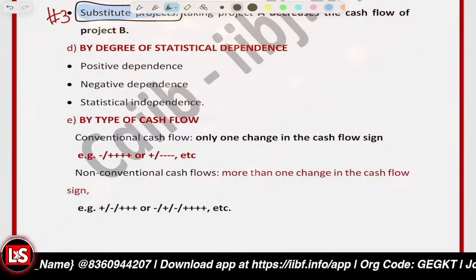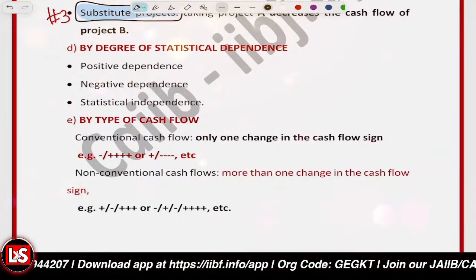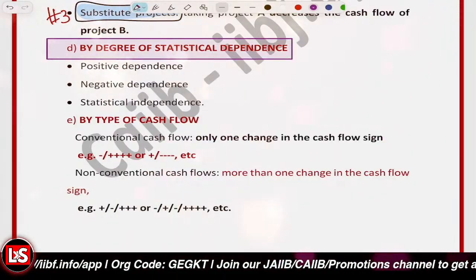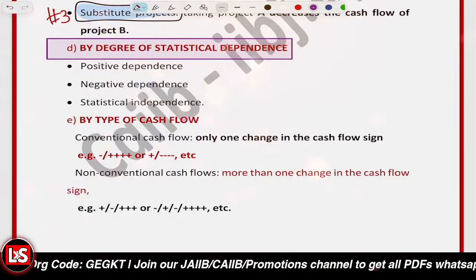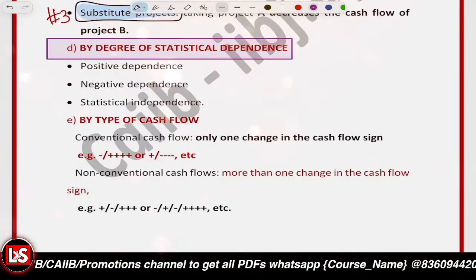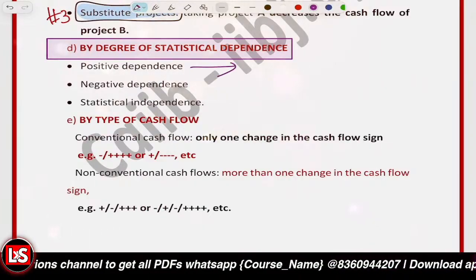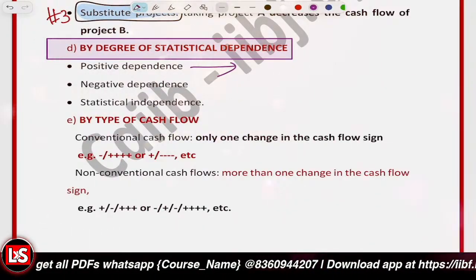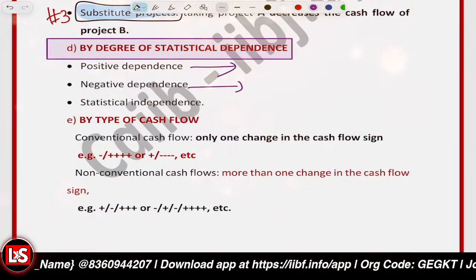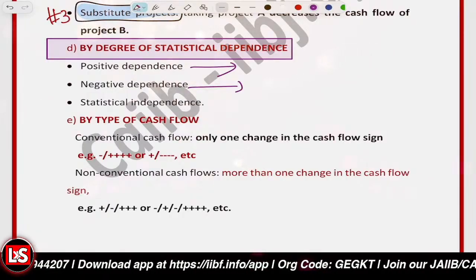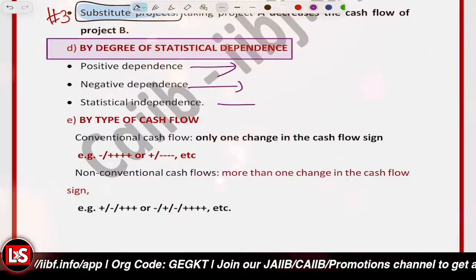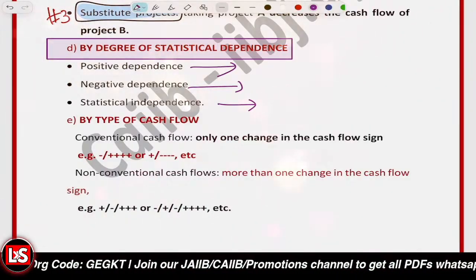Further, the fourth type is related to the degree of statistical independence. It could be positive dependence, where cash flows move in the same direction. Or negative dependence, where cash flows move in opposite directions. Or statistical independence, where there is no relationship between the projects.